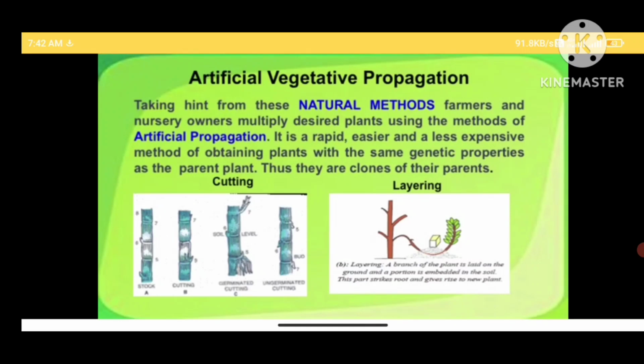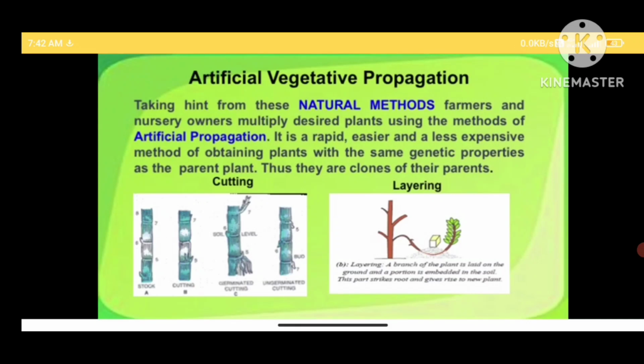In layering, the name itself tells you a lower branch is lowered, covered with mud or soil till such a time that roots germinate, and then we sever the branch from the main plant, and it becomes a new independent plant.